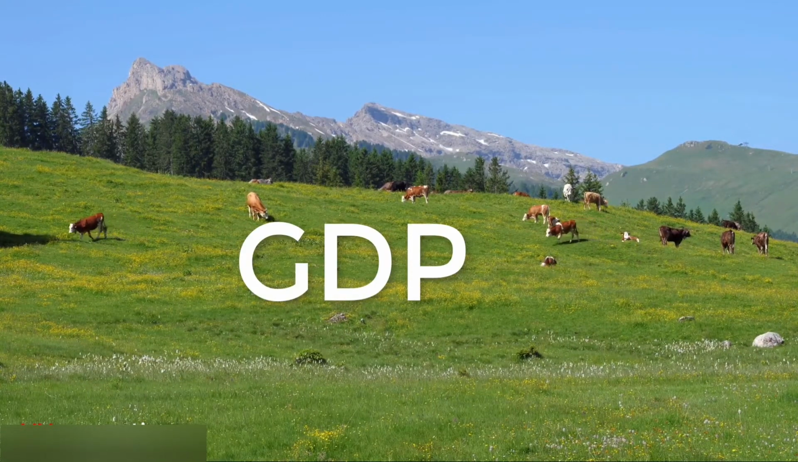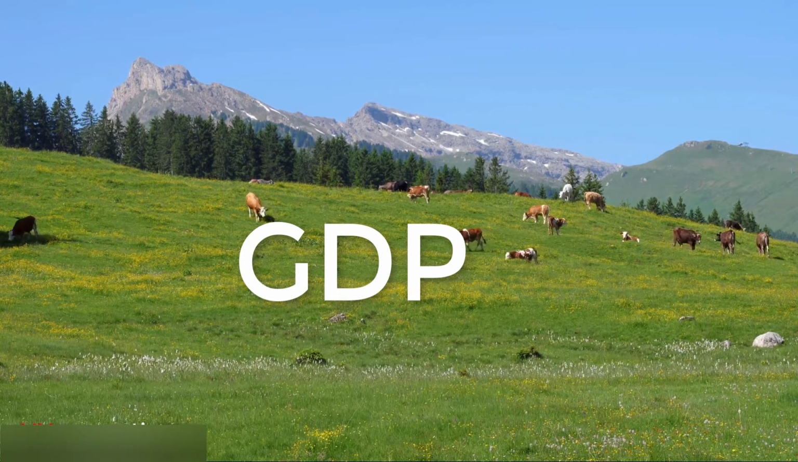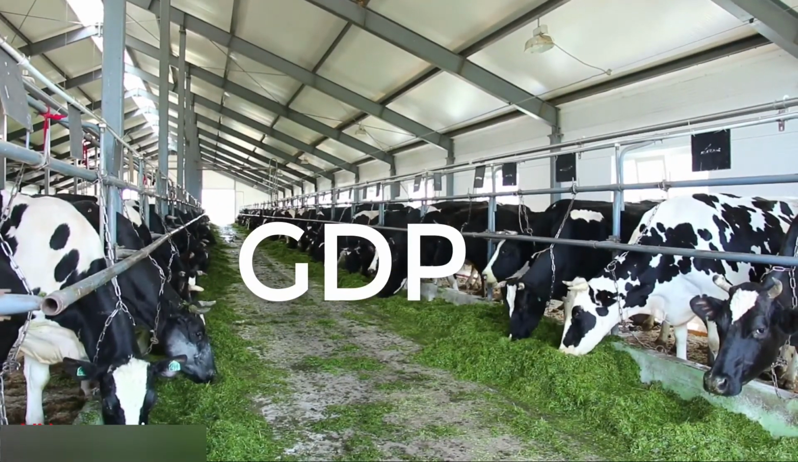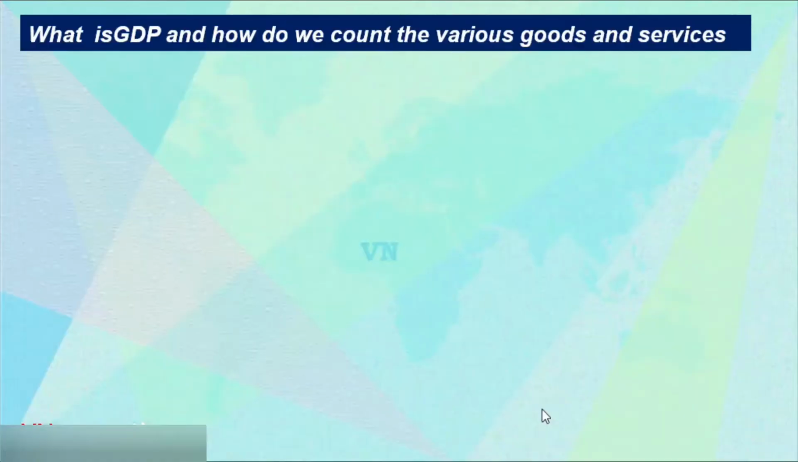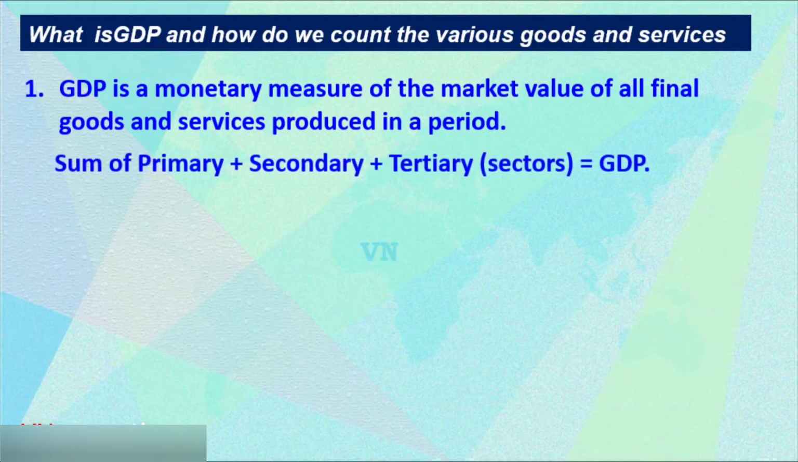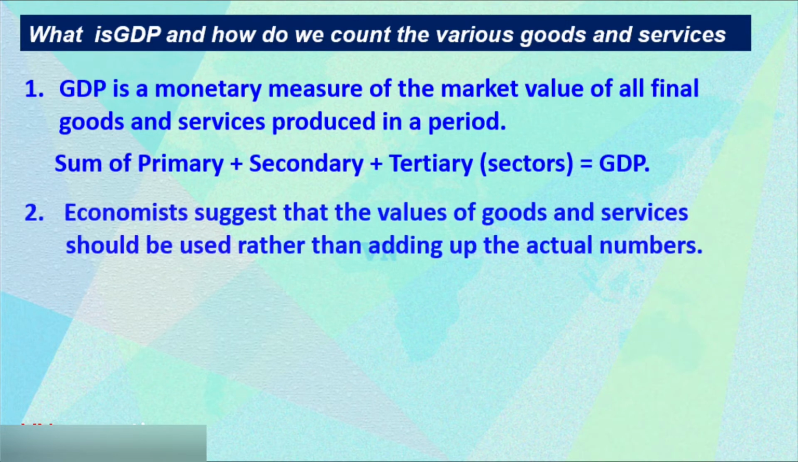What is GDP? We have seen that economic activities are made up of primary, secondary, and tertiary activities. When we find the total money value of all the goods and services of all three sectors, it is known as GDP. GDP is a monetary measure of the market value of all final goods and services produced in a period. Sum of primary plus secondary and tertiary sector.